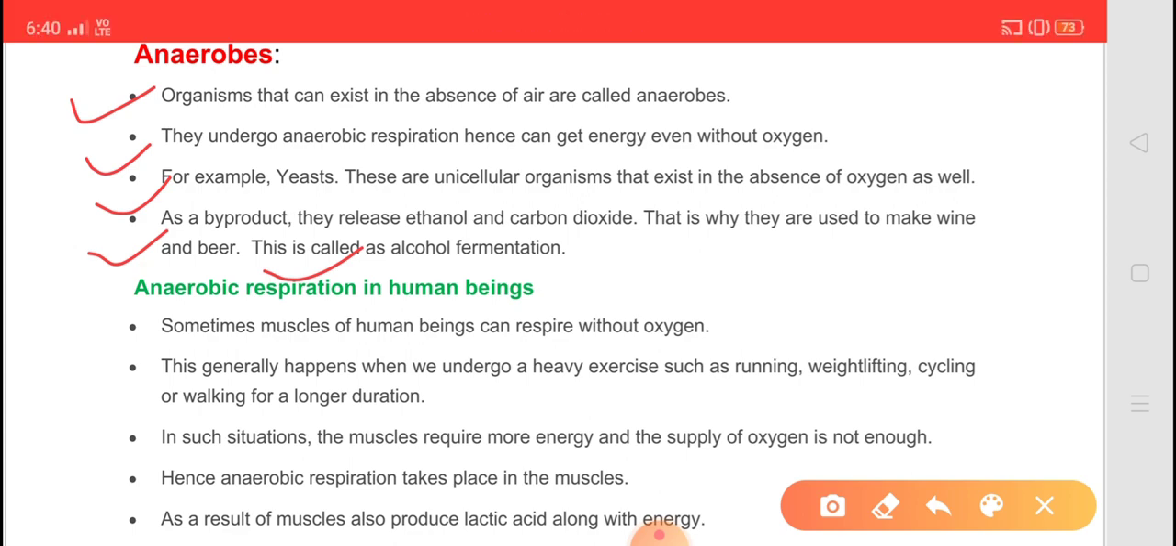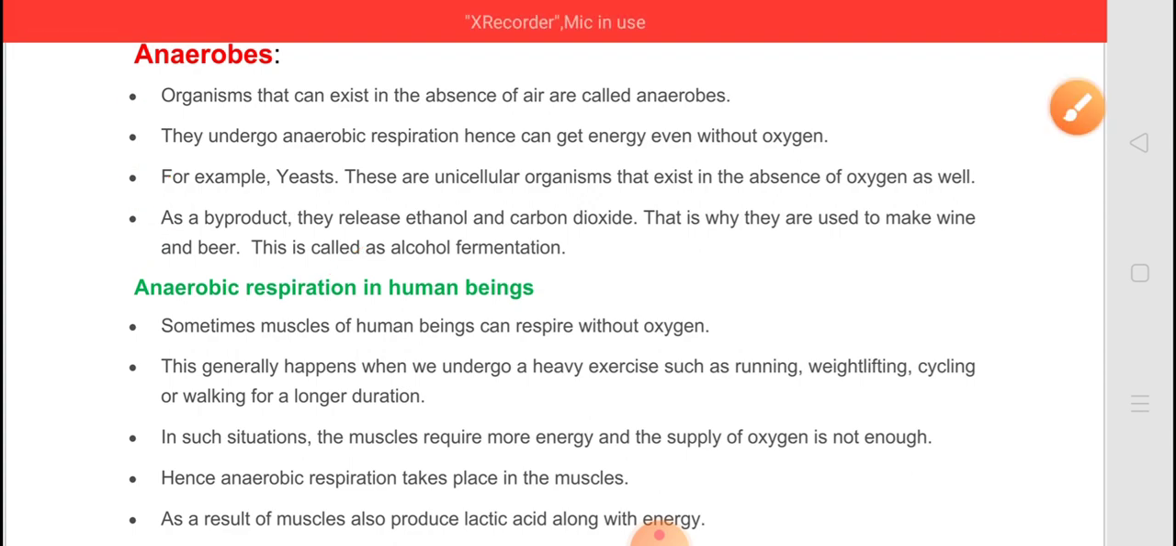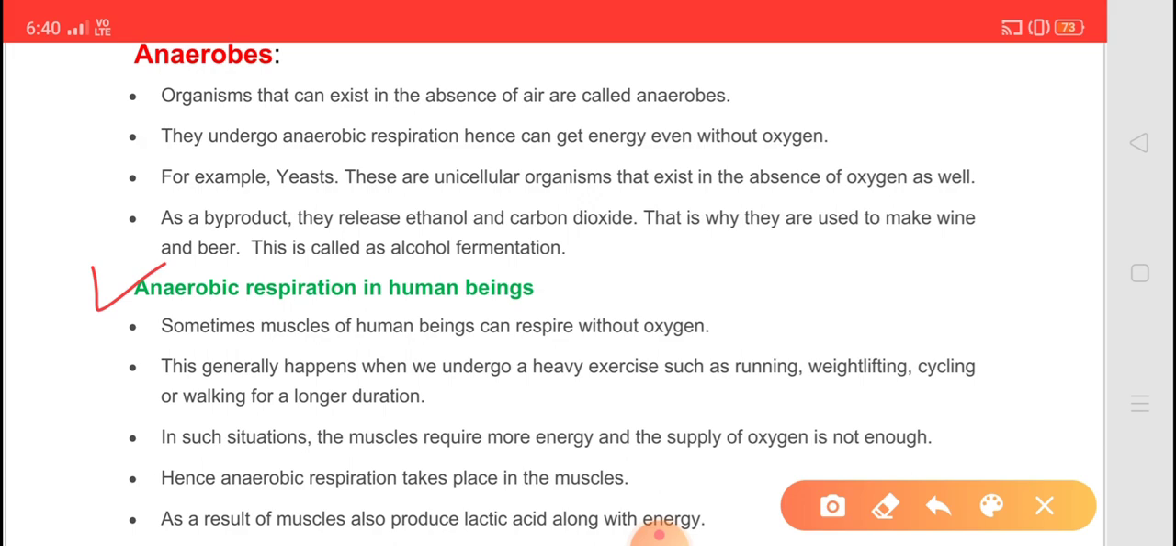Now, anaerobic respiration in human beings. Sometimes the muscles of human beings can respire without oxygen. Have you ever imagined? This generally happens when we undergo heavy exercise such as running, weightlifting, cycling, or walking for a longer duration. So in such a situation, what happens? The muscles require more energy and the supply of oxygen is not enough, right? Hence anaerobic respiration takes place in the muscles. So what happens? As a result, muscles also produce lactic acid along with energy.